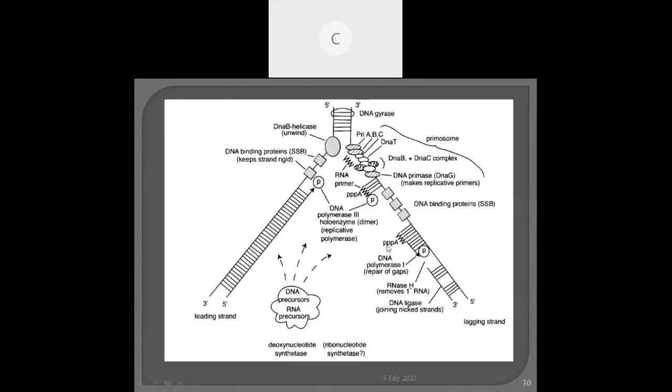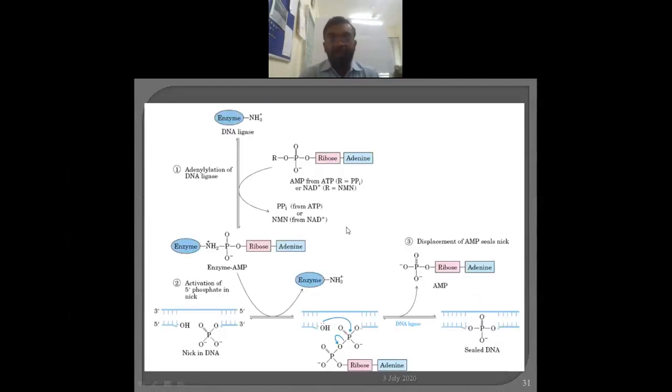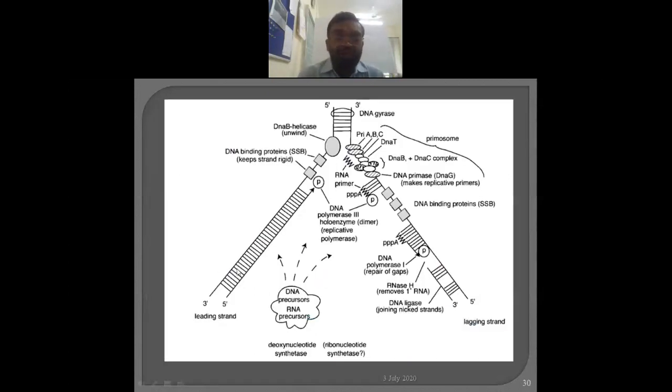Okay, why? Because at the lower portions, for example, replication is going to the above side. At the above side, and henceforth it is difficult to synthesize both the strands at a time due to the limitation of the DNA polymerase, and hence the DNA replication is continuous on one strand, while it is discontinuous on another strand. Okay, and both the strands which are separated and available for the synthesis are referred to as the template strand.